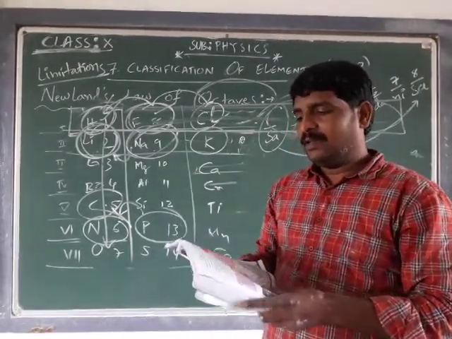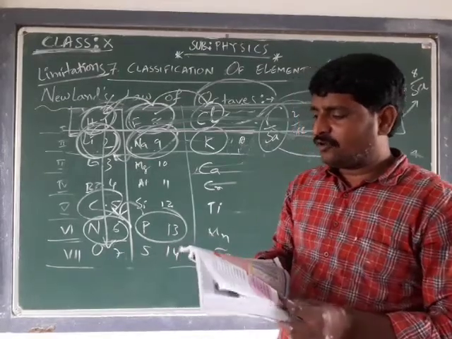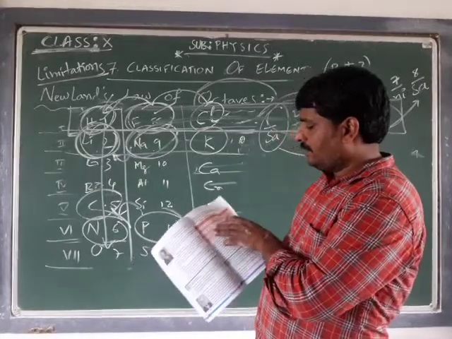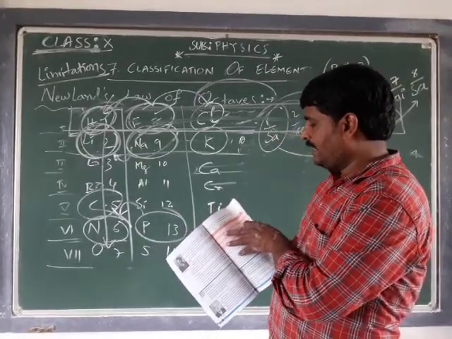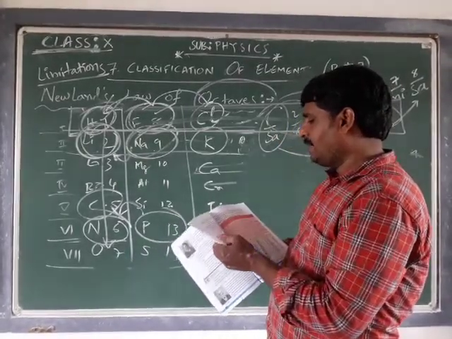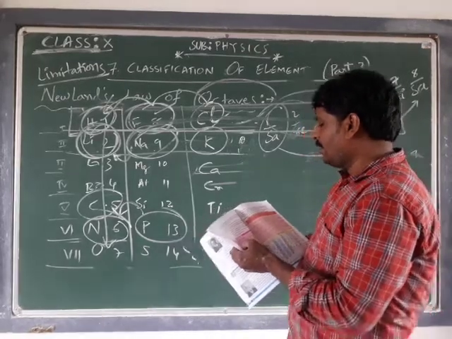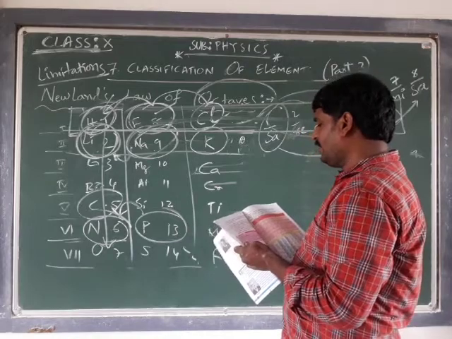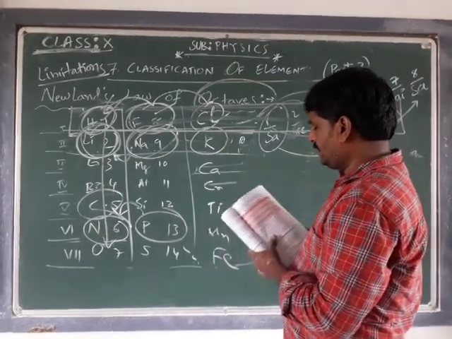For example, he arranged cobalt, nickel, Pd, Pt and Ir, which have different properties compared with fluorine, chlorine, bromine and iodine.